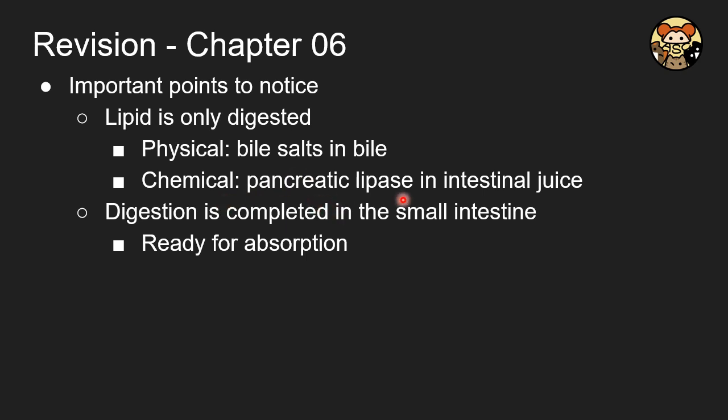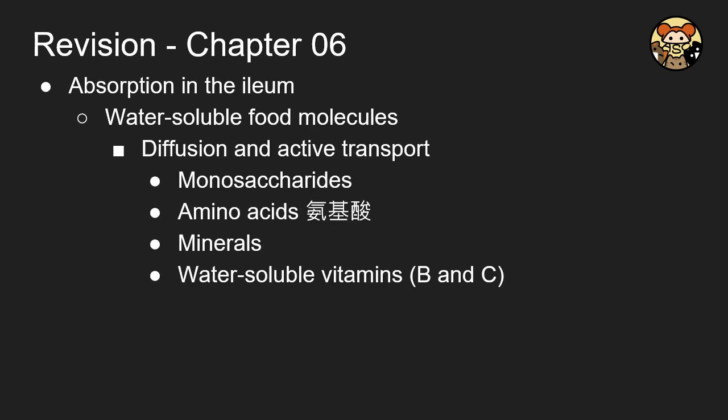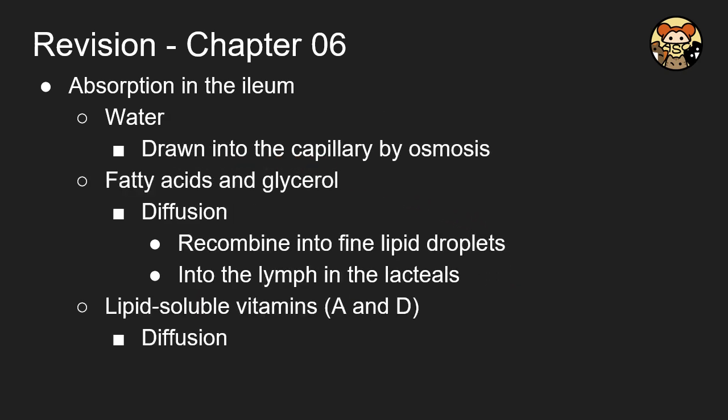So which means that if your liver or your pancreas has some problem, then your lipid digestion will be in big trouble. And also the digestion is completed in the small intestine, so it is ready for absorption. And for the absorption in the ileum, the water-soluble form will be absorbed through diffusion and also active transport. So these are the basic forms which are ready to be absorbed.